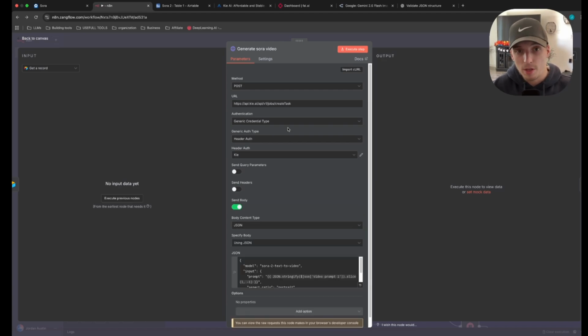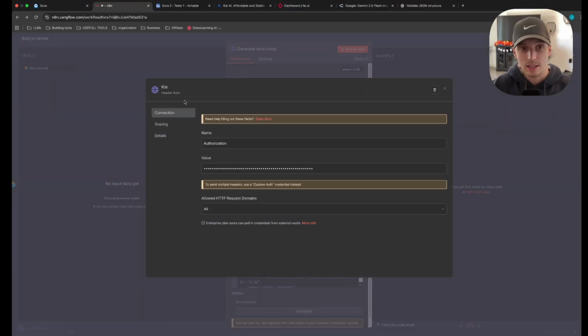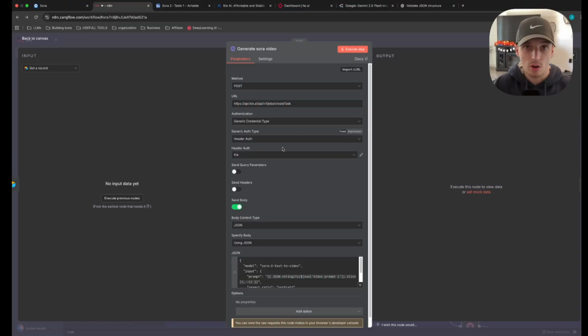A thing that I recommend doing to keep your API key safe, though, is just coming up with your own authentication. So authentication is generic. Your authentication type is header, and then you want to name it. So if you go into the pencil here, I just named it Kie because that's what I'm using, and then type in authorization and then paste your API key into here, click save, name it, whatever you want to name it. And then every time you create an HTTP request to Kie, you won't have to redo this whole process. You already will have your own credentials set up for it.